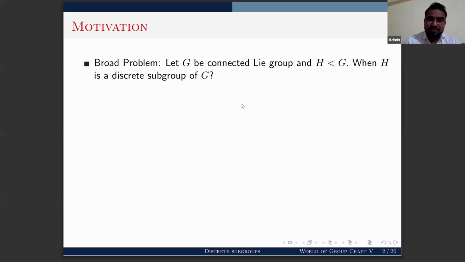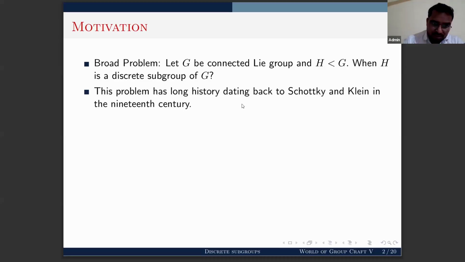So I will start with the motivation behind the problem. Let G be a connected Lie group and H be a subgroup of G. Now it is a very natural question to ask when H is a discrete subgroup of G, that means when H is a discrete set under the subspace topology inherited from G. And this problem has a long history dating back to Schottky and Klein in the 19th century.